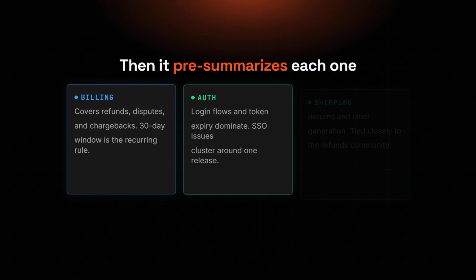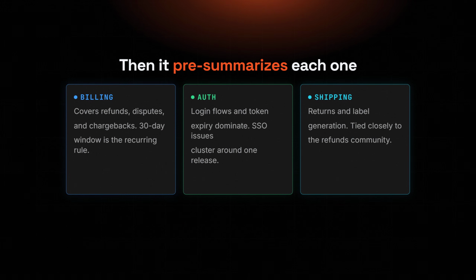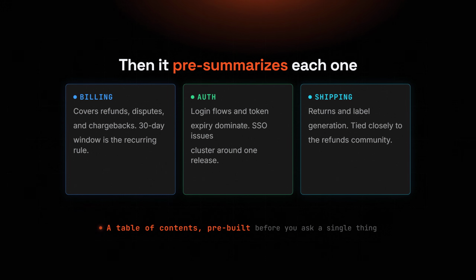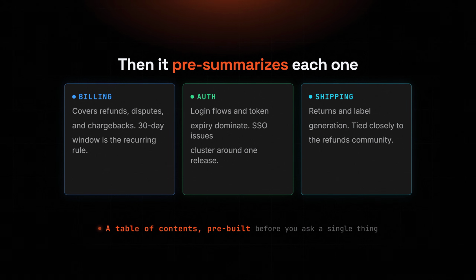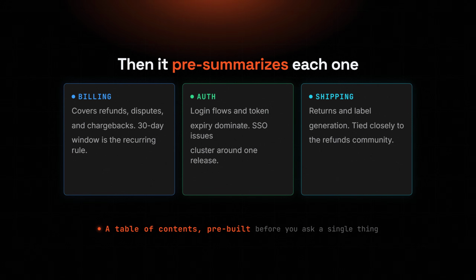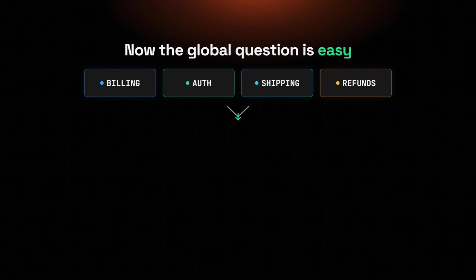Here's the move that makes it fast. For every community, an LLM writes a summary ahead of time. Before you ask a single thing, GraphRAG already holds a running table of contents for your whole corpus. Now that impossible global question is almost easy.